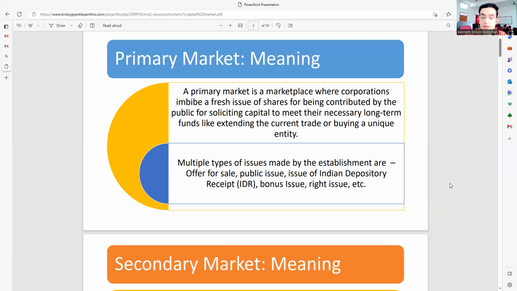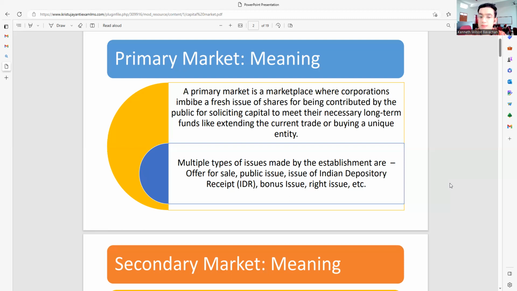Another point is that there are multiple types of issues made by establishments: offer for sale, public issue of Indian Depository Receipts, that's your IDR, bonus issue, rights issue, and so on. The simplest way to remember the primary market is that it's a marketplace where organizations, corporations or businesses issue their shares for the first time with the intention of increasing their capital.